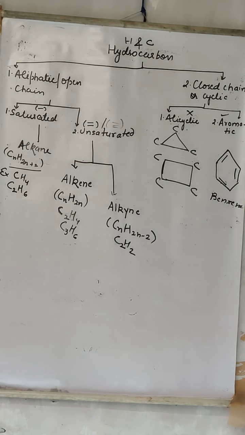Suppose we want to draw the structure of CH4. This carbon has 4 electrons in its outermost shell. That means 4 arms will be there: 1 electron, 2 electron, 3 electron and 4 electron. So here 1 hydrogen, then this hydrogen, then this hydrogen.